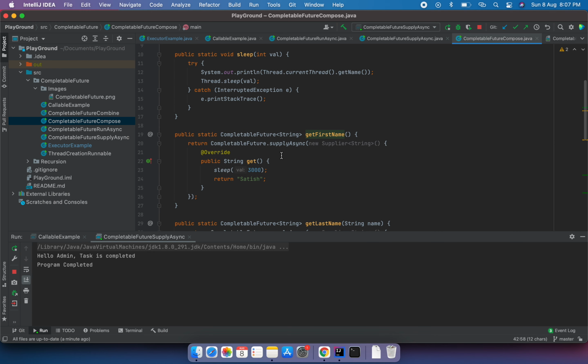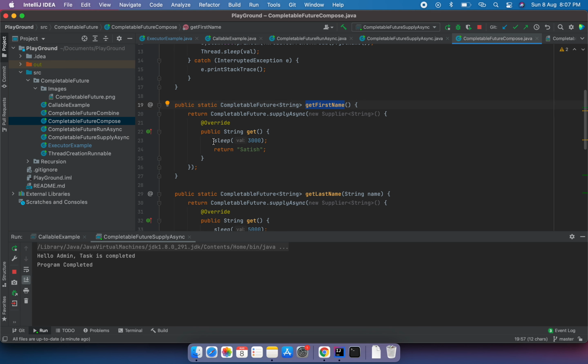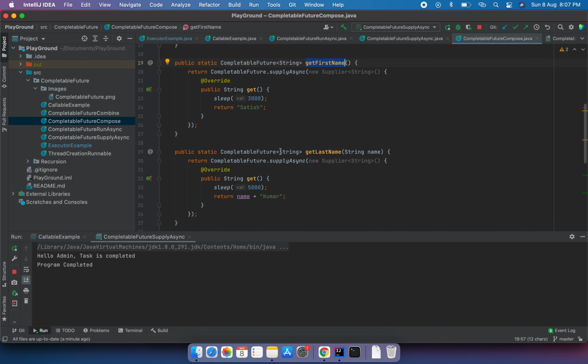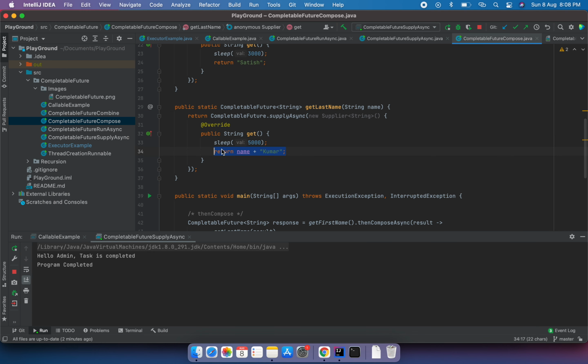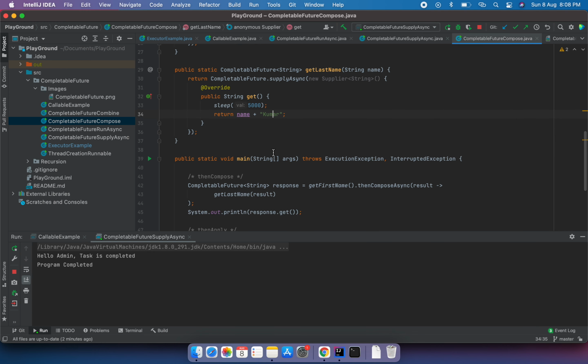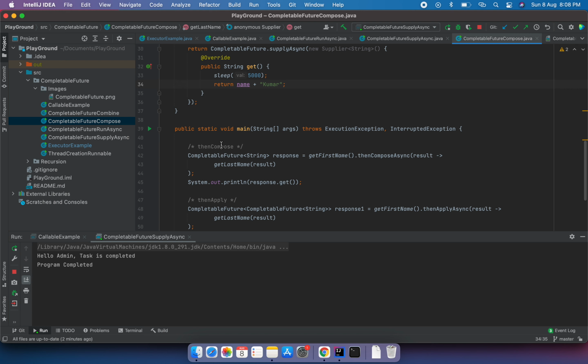I have a method here, sleep. This is basically sleeping the thread for the given value. One method is a supply to get the first name. So after some delay, I'm returning the first name. Here I'm returning the completable future, and I have a second method to get the last name. After some seconds, it is returning the last name, and then I have the method called thenCompose.